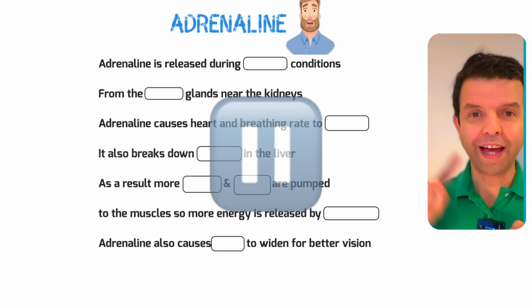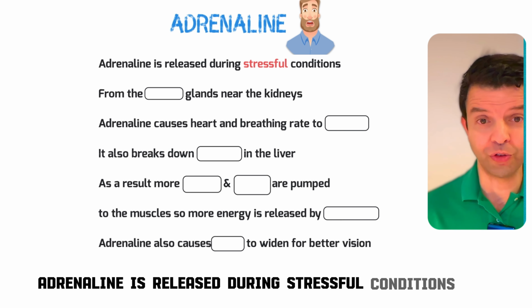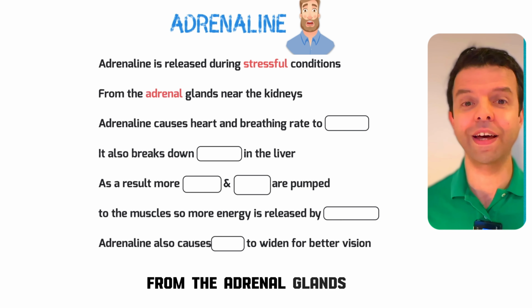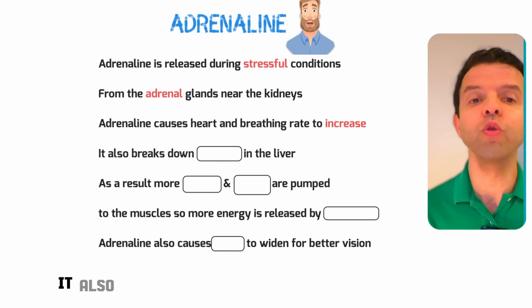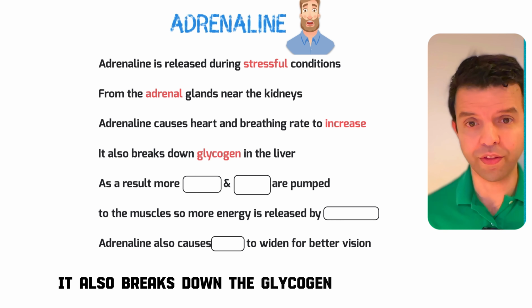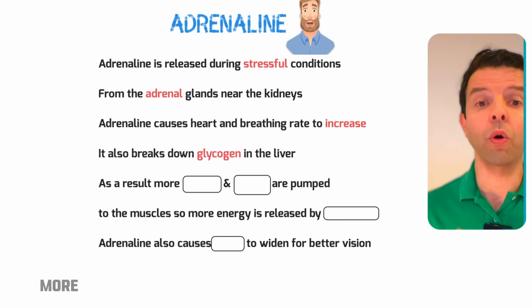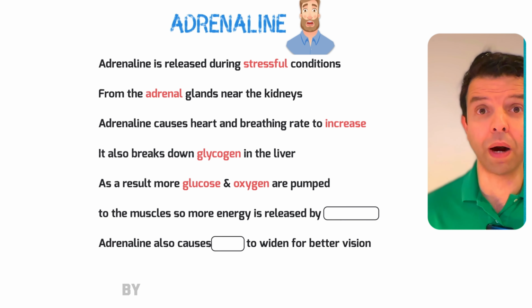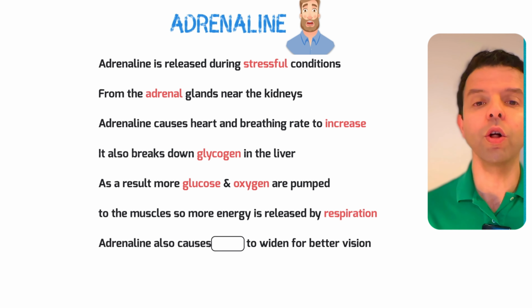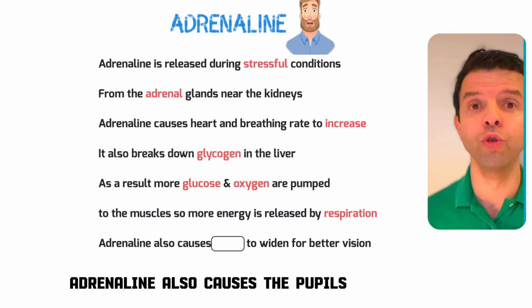So let's start. Adrenaline is released during stressful conditions from the adrenal glands. Adrenaline causes the heart and breathing rate to increase. It also breaks down the glycogen in the liver. As a result, more glucose and oxygen are pumped to the muscles, so more energy is released by the process of respiration. Adrenaline also causes the pupils to widen.